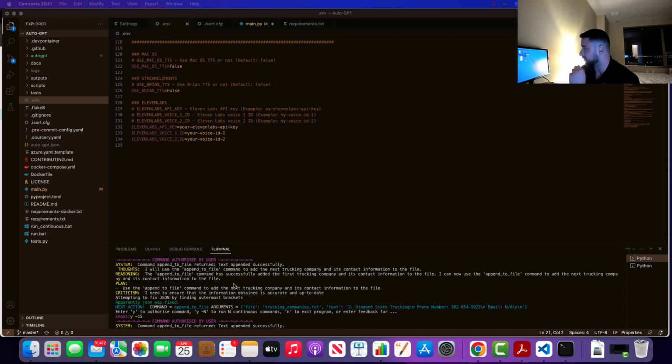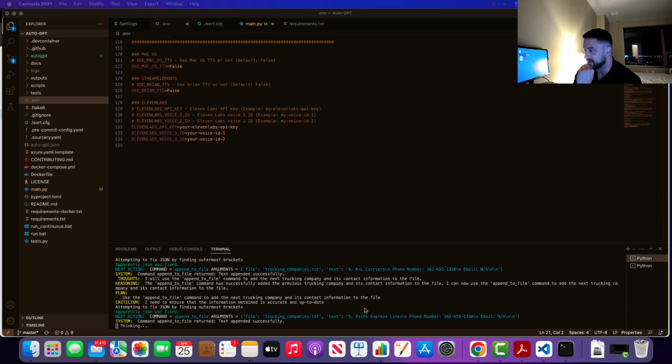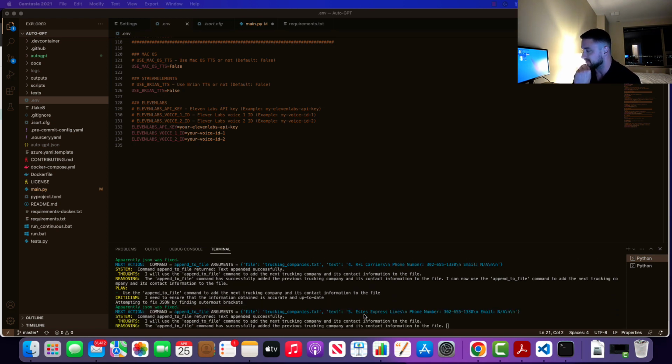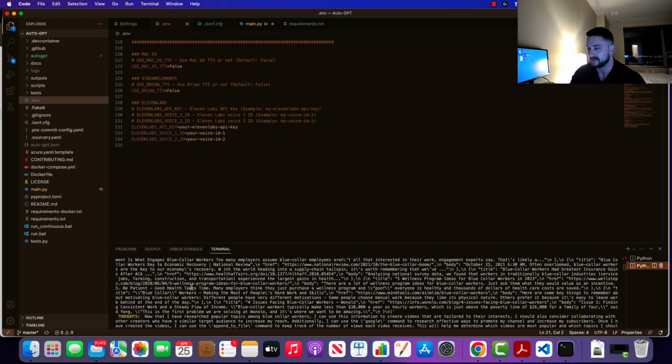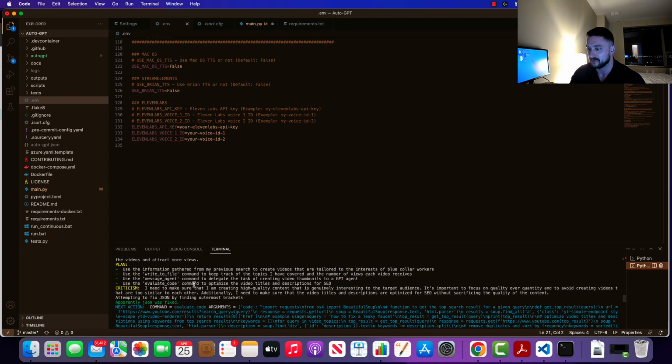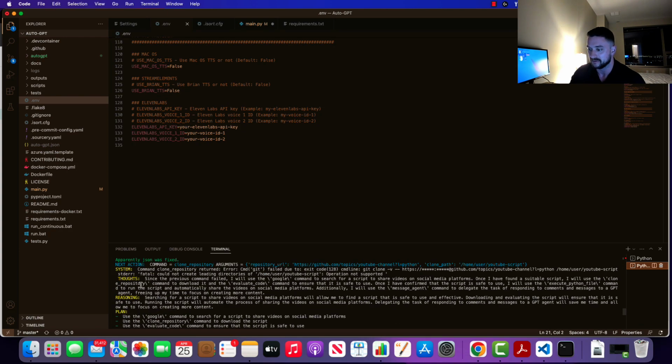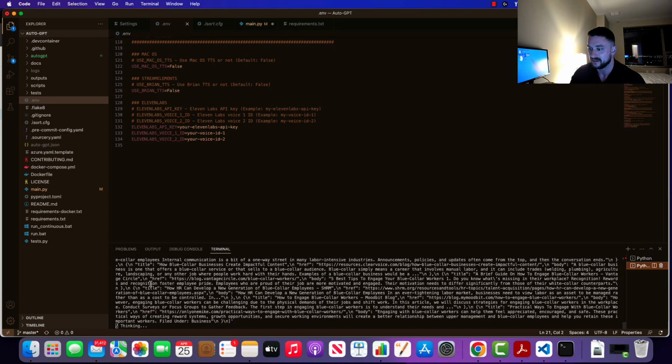I probably want to use smaller trucking companies. These are fairly large. If I have one load, Estes is probably not going to do it. But again, it's a learning process. You've got to try it to figure out how to be more specific with your questions and maybe where to send the data to. So far, this seems a lot better. It's been a lot cooler to read through the thoughts, reasoning, and plan on here.